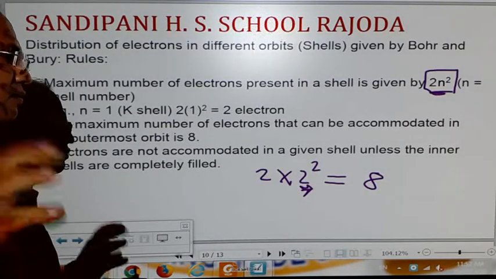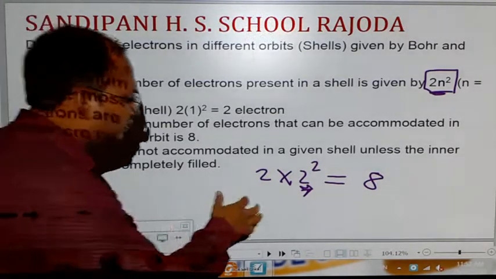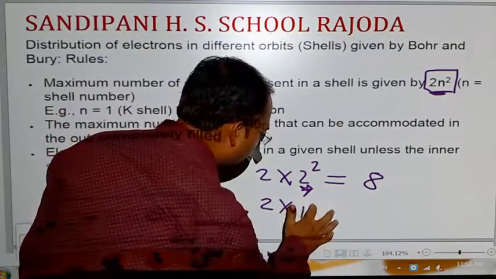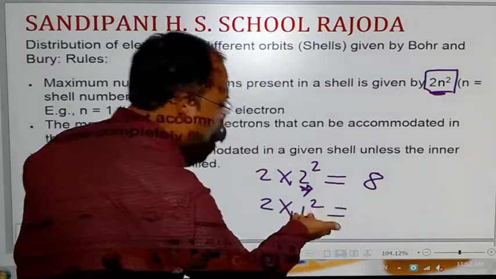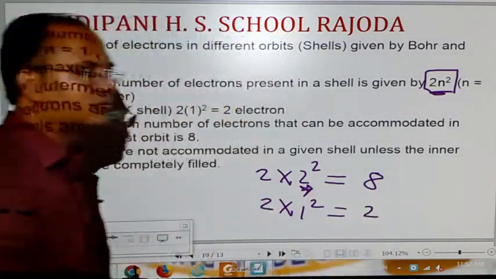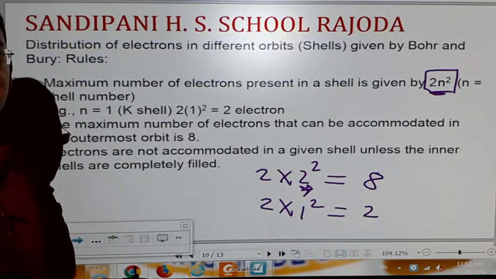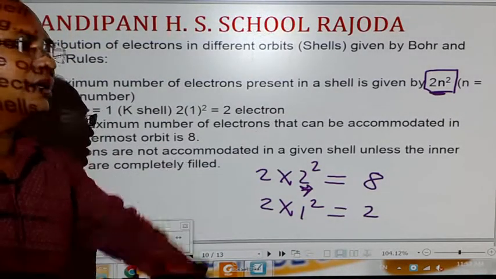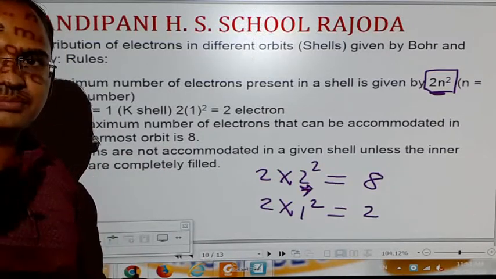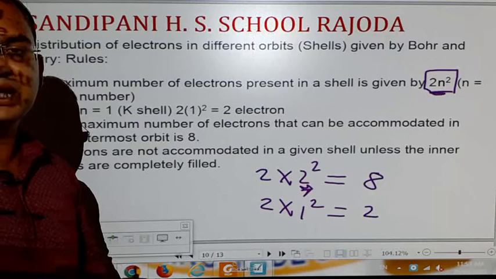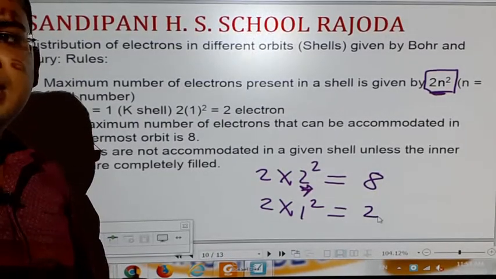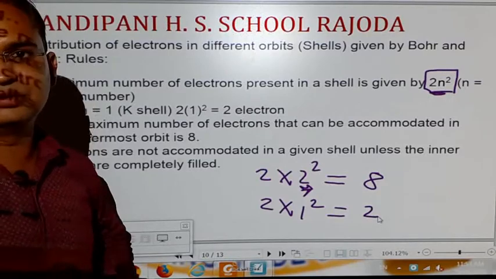If you want to calculate the number of electrons in the first shell, then 2 multiplied by 1 to the power 2, which is 1, and 2 ones are 2. It will be 2. In this way, students, we can easily calculate the capacity of a shell, how many electrons it can hold. But here are some restrictions also.